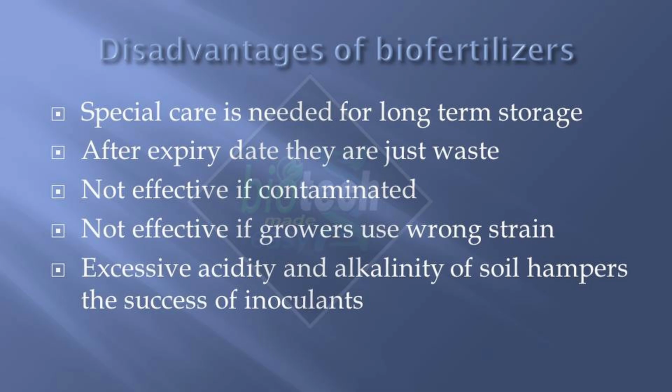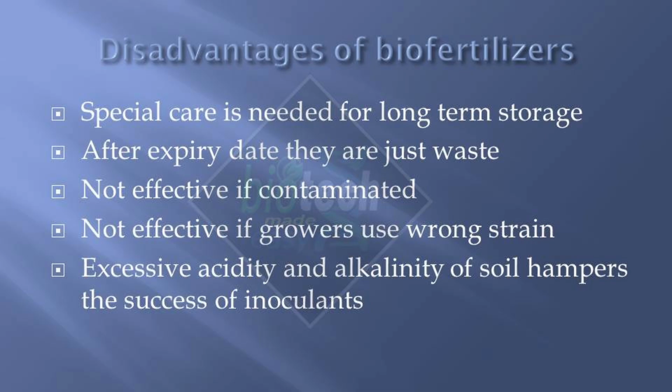And the last one is that excessive acidity and alkalinity of the soil hampers the success of inoculants. So that is also possible, that some of the microorganisms grow better in acidity, and some of the microorganisms grow better in alkalinity. And suppose your soil condition is not according to these strains or these inoculants, then you may not see good results.